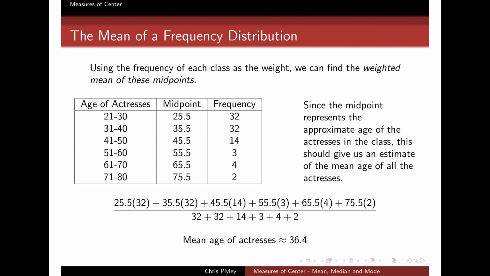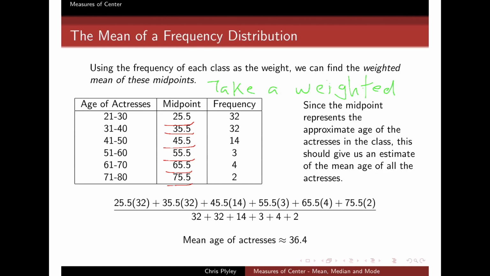And so the strategy is basically this. The strategy is to just go ahead and take a weighted mean where my data points are these midpoints right here. So I'm going to find the mean of these ages. I'm associating these midpoints to be ages, and which weight am I going to use for each of these ages?